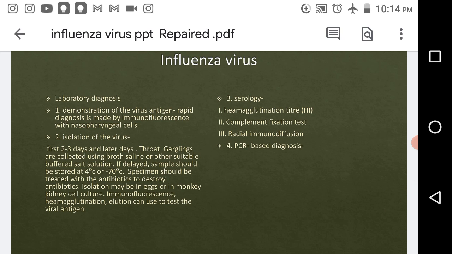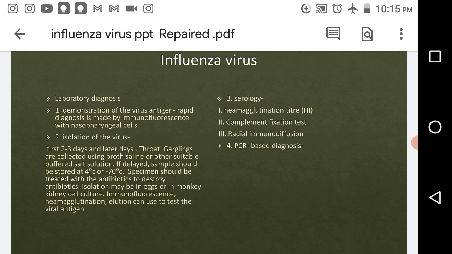Now the third portion is serology. What are the serological tests? Hemagglutination titer, as we have discussed. Here there is a little difference: this is the HI, the hemagglutination inhibition titer.